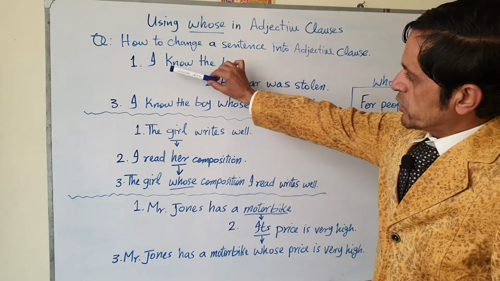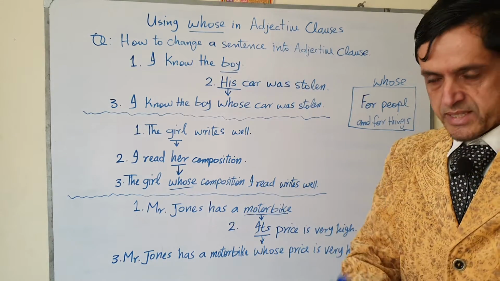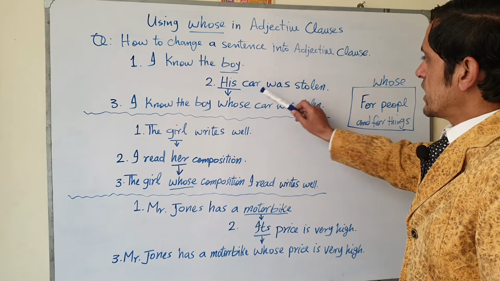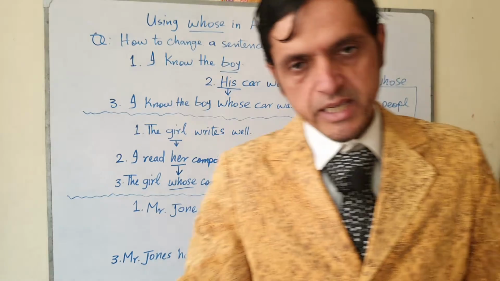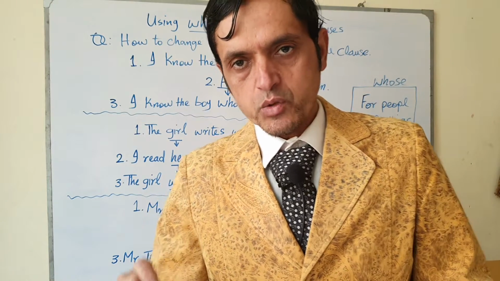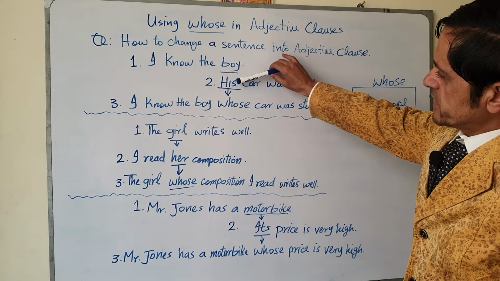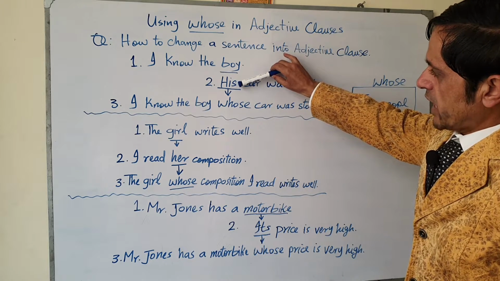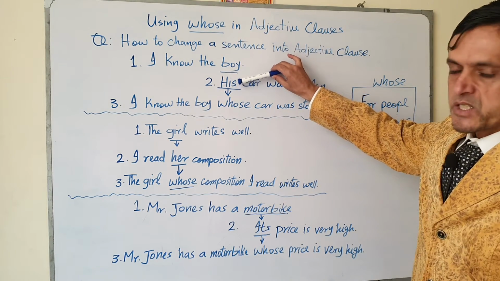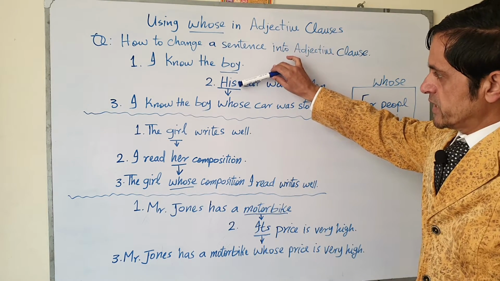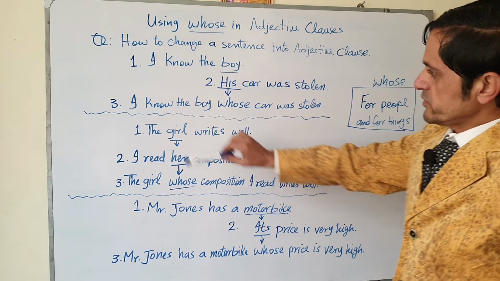So here, look at this sentence. I know the boy. This is one sentence. His car was stolen. I know the boy. His car was stolen. So these are two sentences, and this is the possessive case of he, and this is possessive adjective, possessive adjective of personal pronoun.